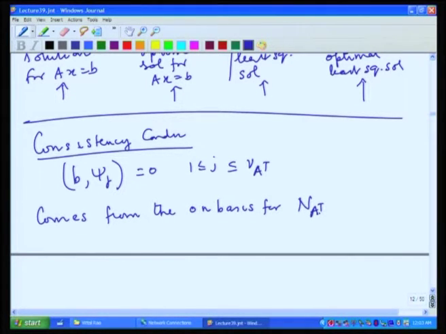So, first, a priori, the consistency conditions are determined for the basis that we have chosen for the null space of A transpose. Okay. Then the next is when